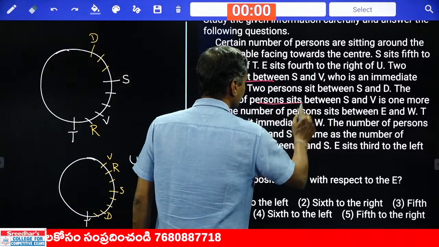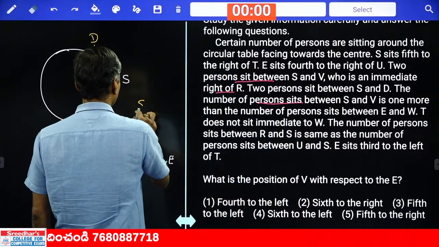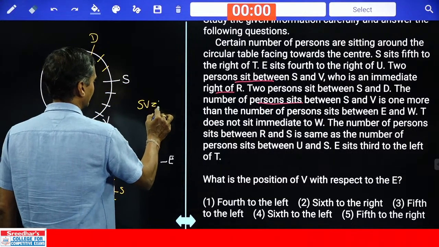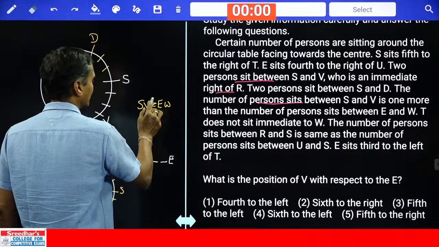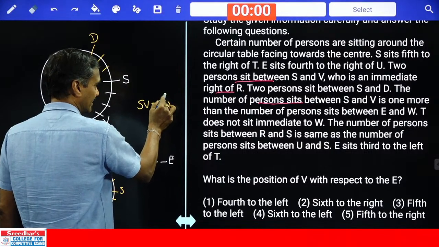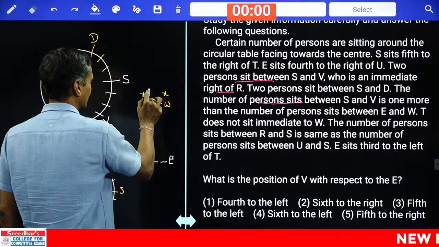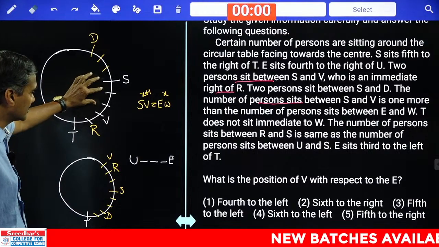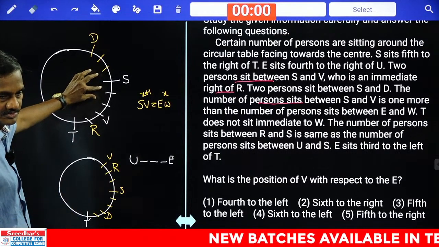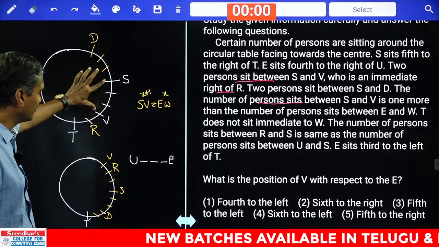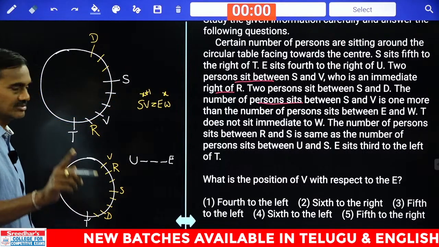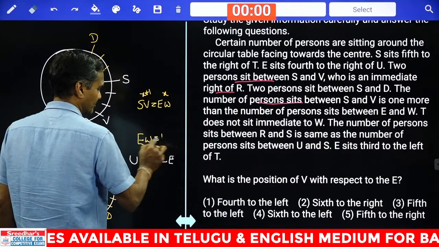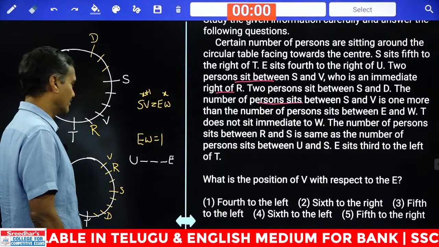And number of persons sit between S and V is 1 more than the number of persons between E and W. If there are X persons between E and W, here it will be X plus 1. In this case, S and V, how many people are there? 2 people. Clear? As there are 2 people between S and V, in between E and W there is exactly 1 person. Are you getting this one or not? E and W, 1 person.